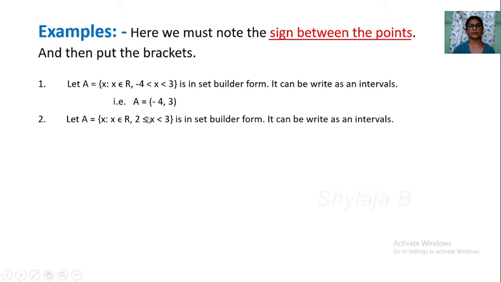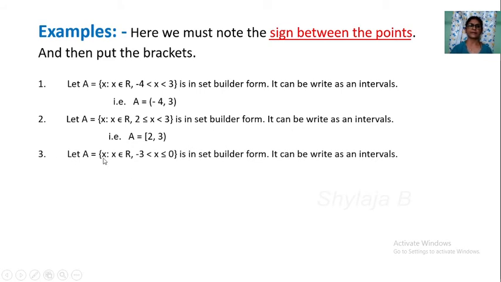Here less or equal is there, so equal is there, so you put closed bracket. Here less than is there, you put open bracket. See this. A is equal, less or equal is there, closed bracket. Here less than is there, open bracket. So this one is the semi-open, semi-closed interval.